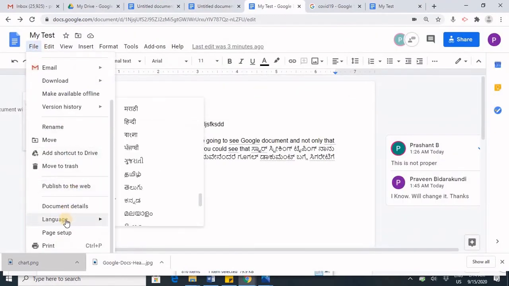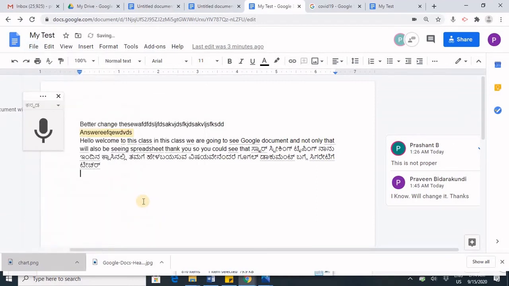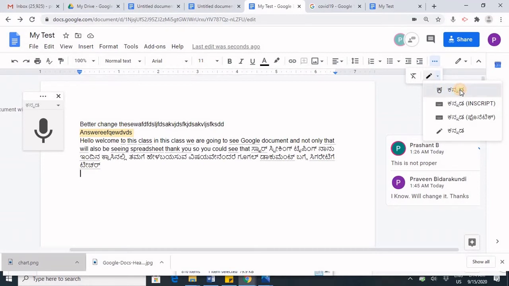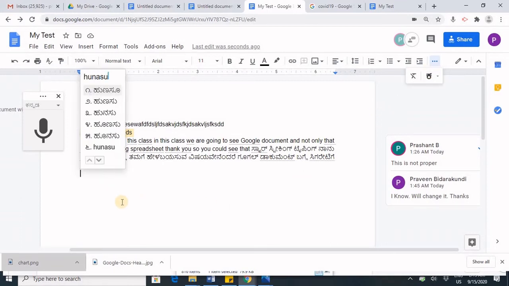And then we have different languages. Probably if I take Kannada, and click on these three dots and on the pen, and here in Kannada, if I type, I can type as Hunasuru.